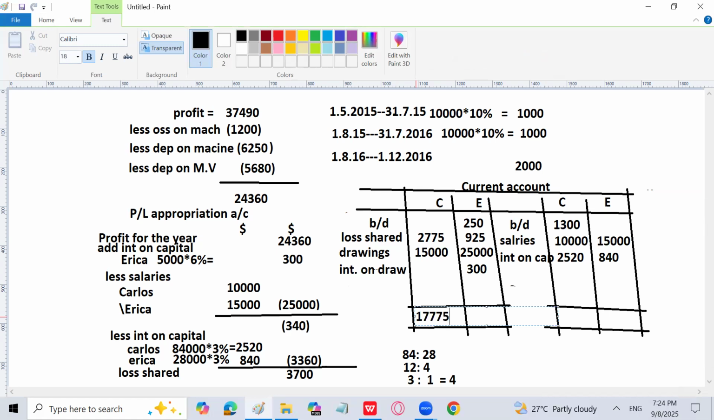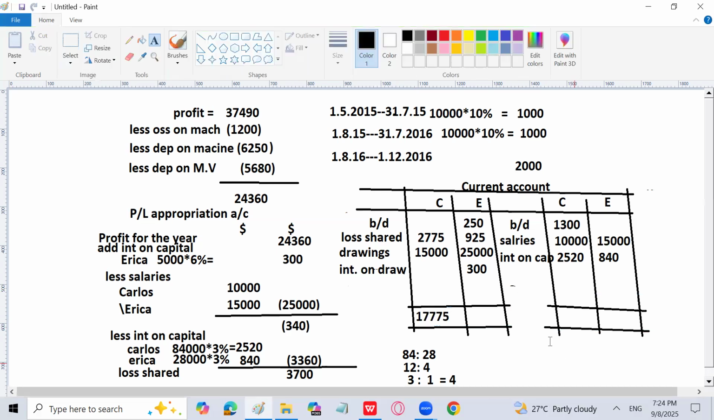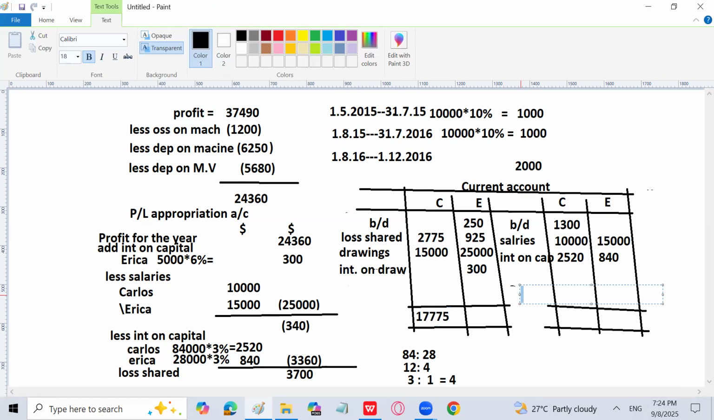17775 minus 1300, minus 10,000 which is the salary, and minus 2520. That is 3955. So there is a debit balance of Carlos carried down, which is going to be 3955. So he is going to have a loss actually. You can say it is a negative balance, a debit balance of Carlos, 3955.